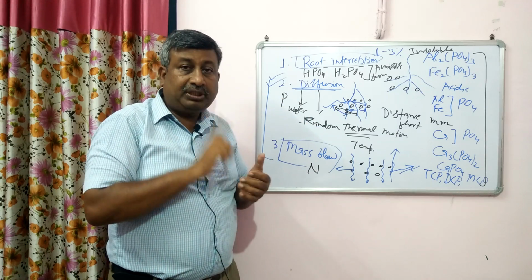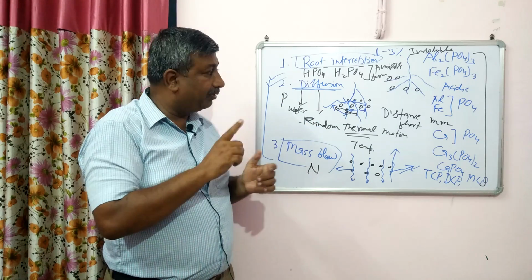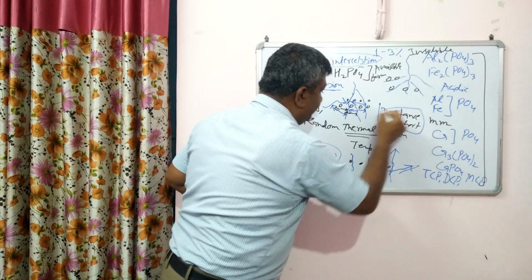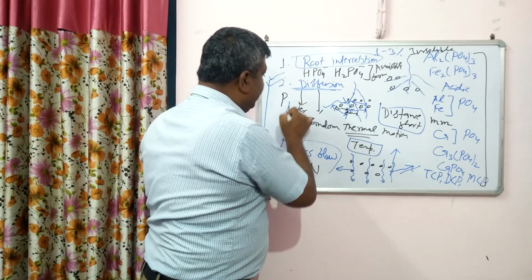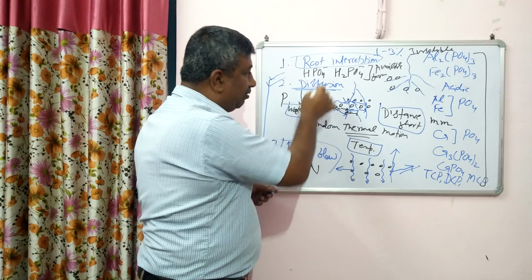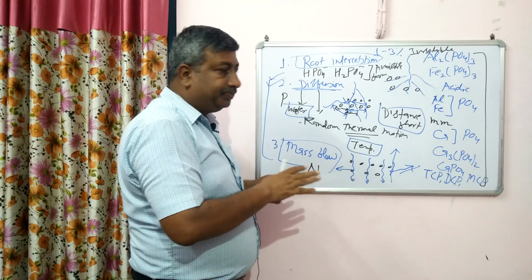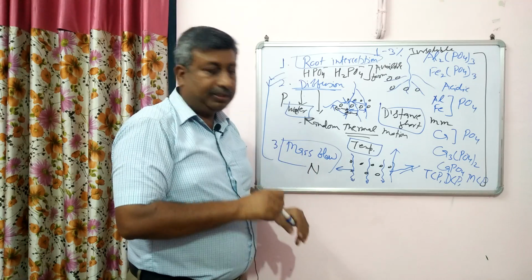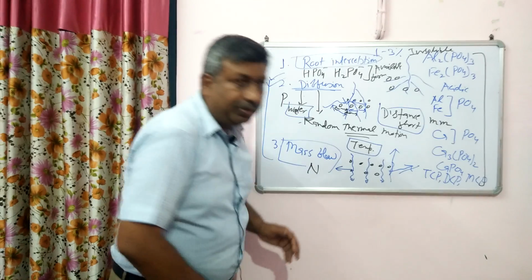But in case of diffusion, distance is short, it is the problem number 1, short distance. So short distance number 1, temperature dependent, and the water, and this water is required for diffusion. So this is the problem. So solution is irrigation with use of soluble phosphatic fertilizers.